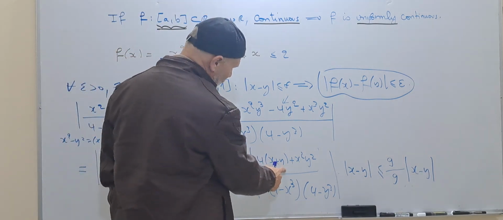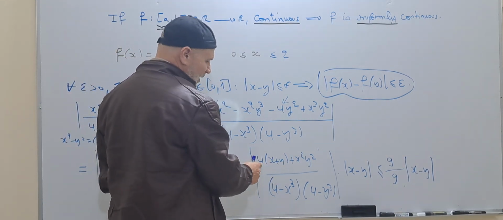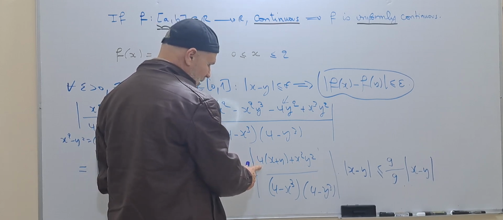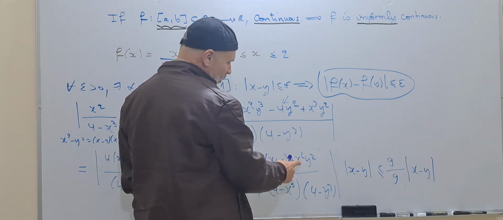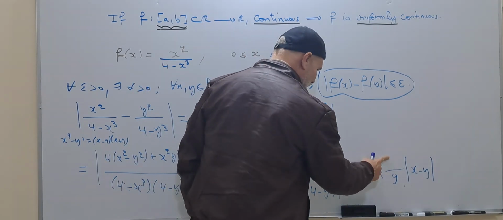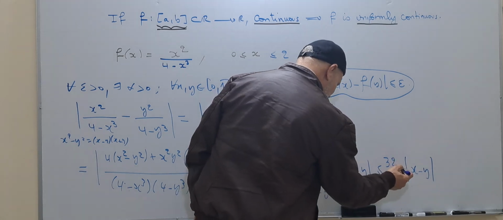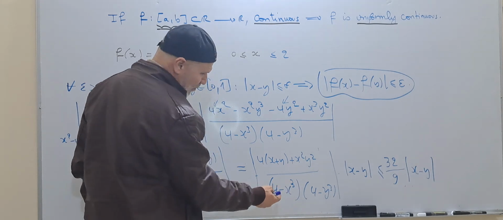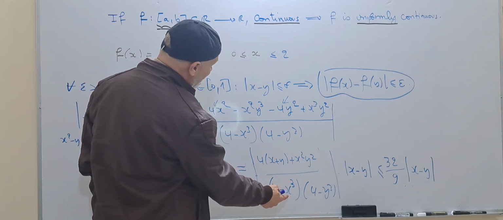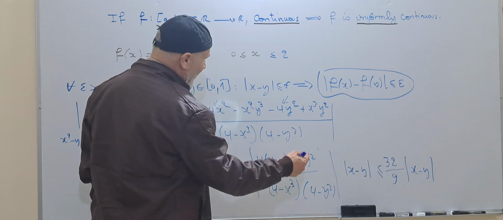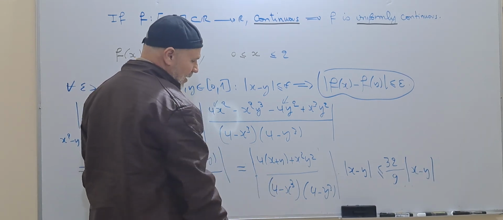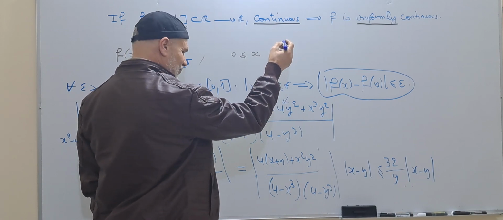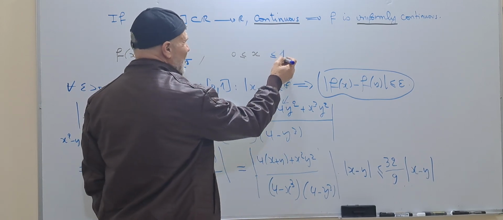So here we have 2 plus 2, which makes 4. 4 times 4, 16, plus the maximum 4, 16. So we have 20. And here the minimum, if we take it, will give a problem. So it's okay for 1.